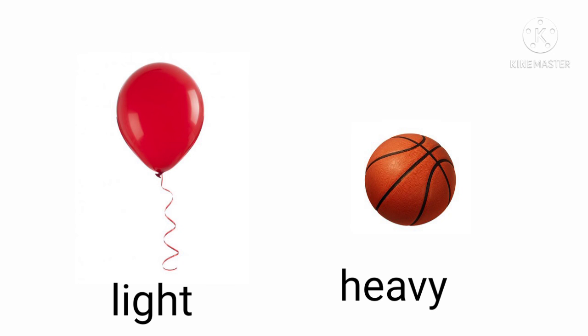This is the example of a balloon and a ball. Children, see, the balloon is light and the ball is heavier. But the ball is small in size and the balloon is big. That means it is not compulsory that if a thing is big, it is light. Sometimes things are small but their weight is heavy, so they are heavy. Okay, so only by holding, by carrying, can we measure the things.